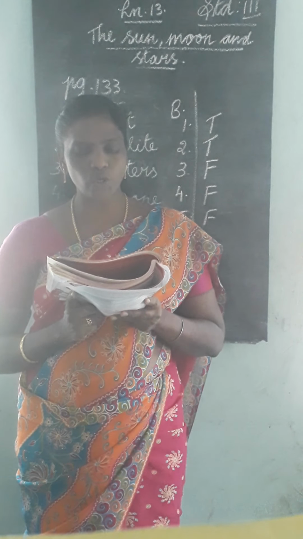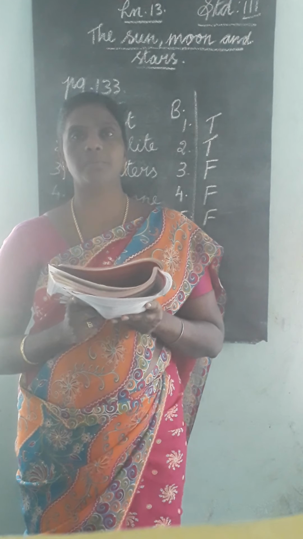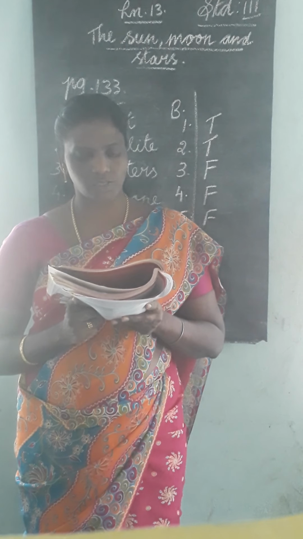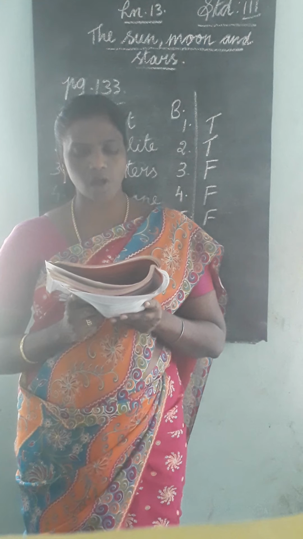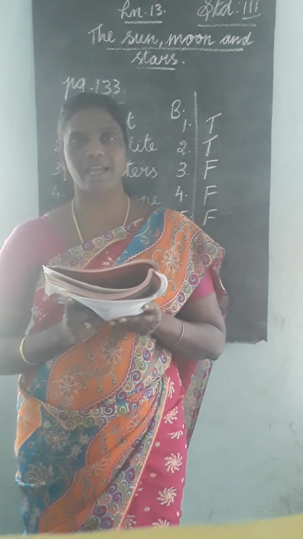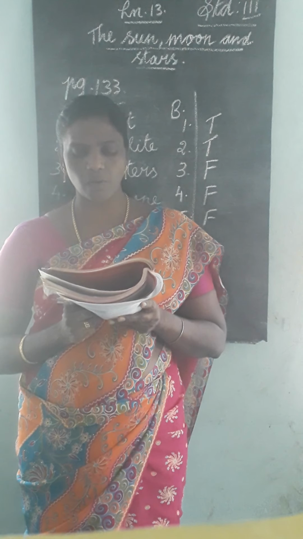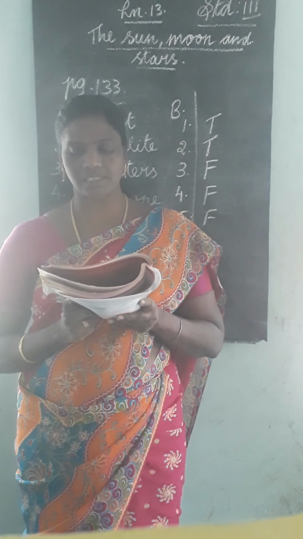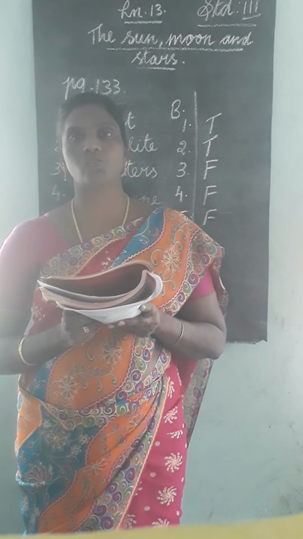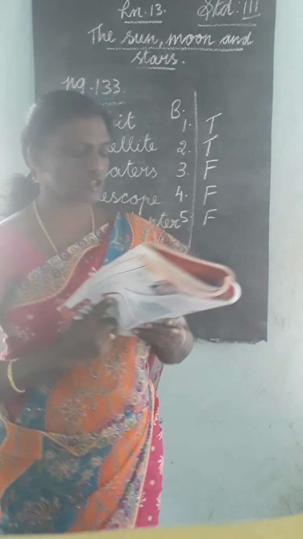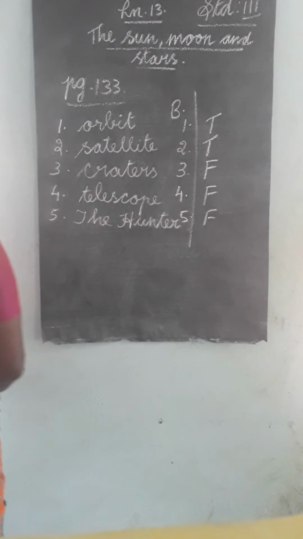Third one, new moon looks big and bright. Answer false. Fourth one, all stars are huge ball of fire. Answer false. Fifth one, we can see the moon and the stars in the sky using a microscope. Answer false.